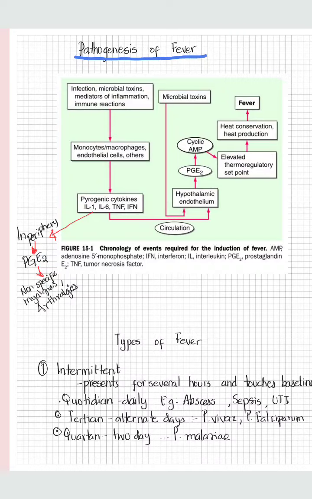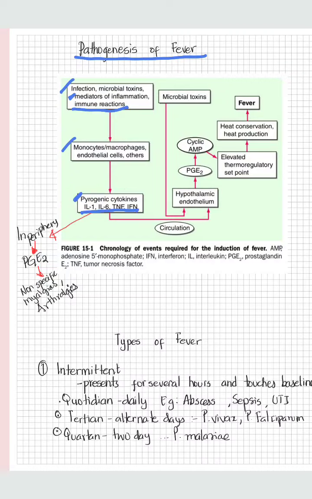Abnormal conditions such as infection, microbial toxins that might be either endotoxins or enterotoxins, mediators of inflammation and other immune responses modify monocytes and endothelial cells. Now these monocytes and endothelial cells produce pyrogenic cytokines. As the name suggests, these cytokines result in fever.